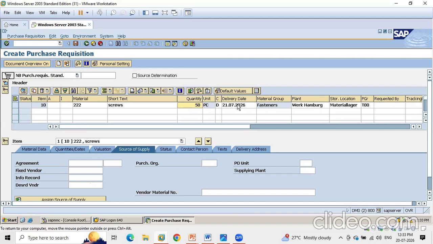The delivery date will be taken from the system based on the lead time. I will explain in the next classes. Okay, so based on that it will be taken. And so this is the item overview. You will be taking this into consideration while creating a purchase requisition. What are those?